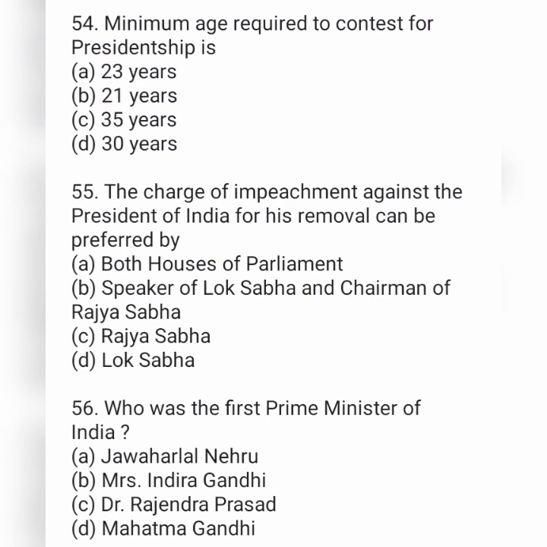The minimum age required to contest for presidentship is option A, 23 years. Option B, 21 years. Option C, 35 years. And option D, 30 years. Next, the charge of impeachment against the President of India for his removal can be preferred by option A, both houses of parliament. Option B, Speaker of Lok Sabha and Chairman of Rajya Sabha. Option C, Rajya Sabha. And option D, Lok Sabha.